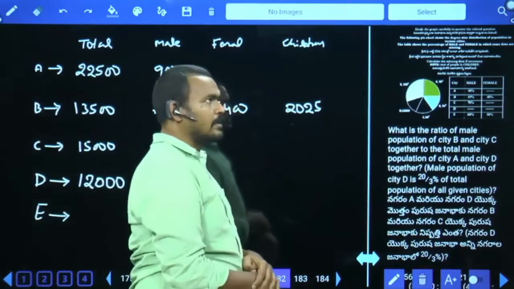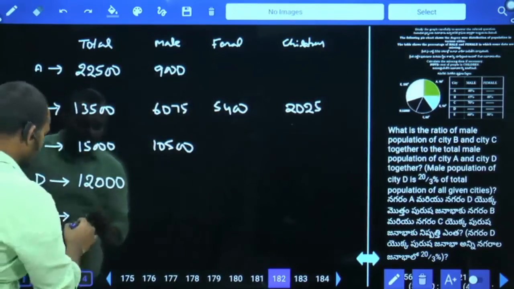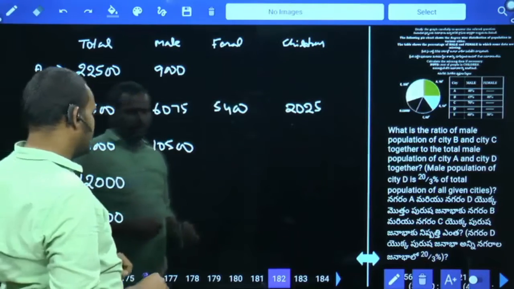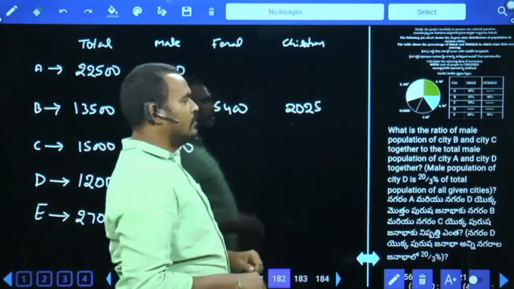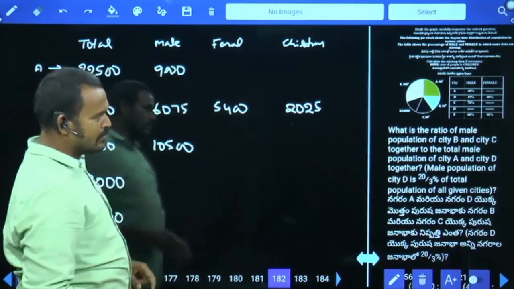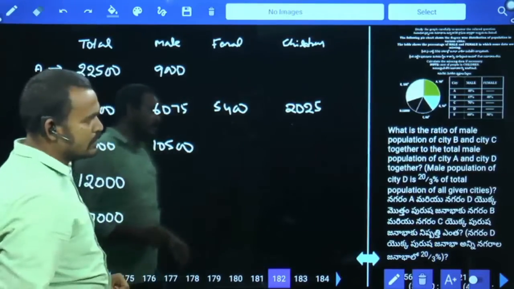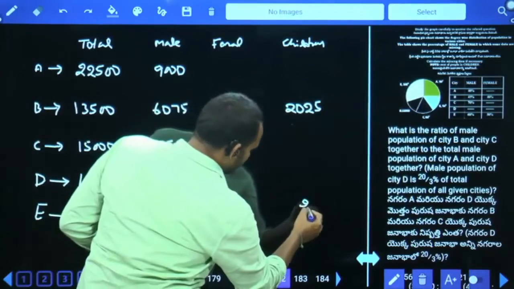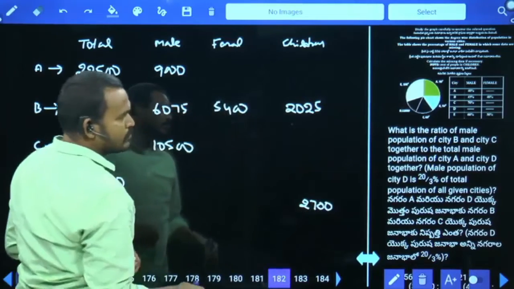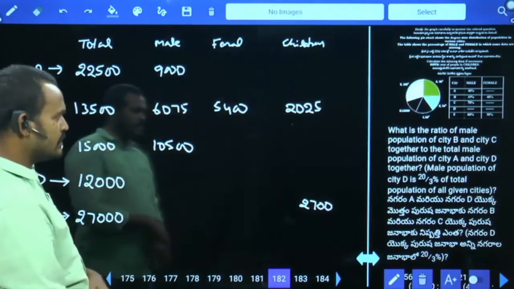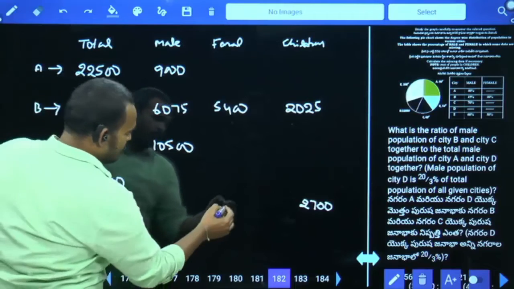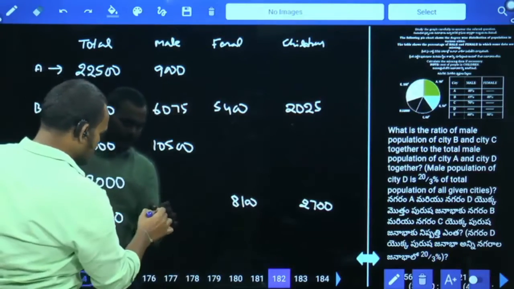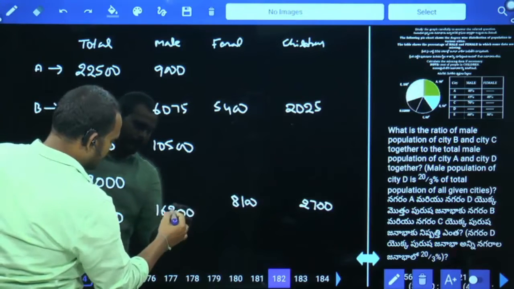108 degrees. 108 into 250. 27,000. 108 into 1000 by 4, 27 into 1000, 27,000. In that 60% and 30%. First 10% is how much? 2,700. Number of children are 2,700. 60% plus 30%. 30% means it will be 8,100. Again 60% means double, 16,200. Okay.